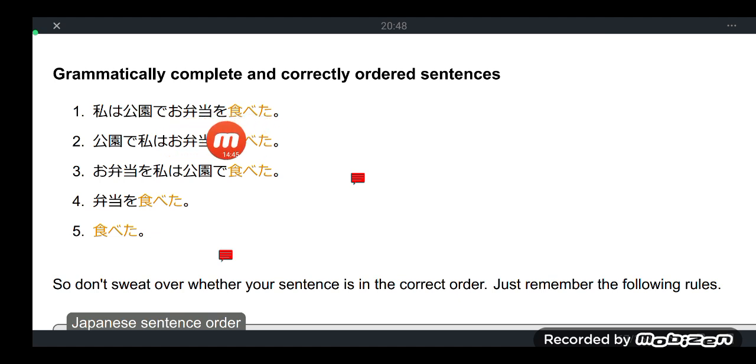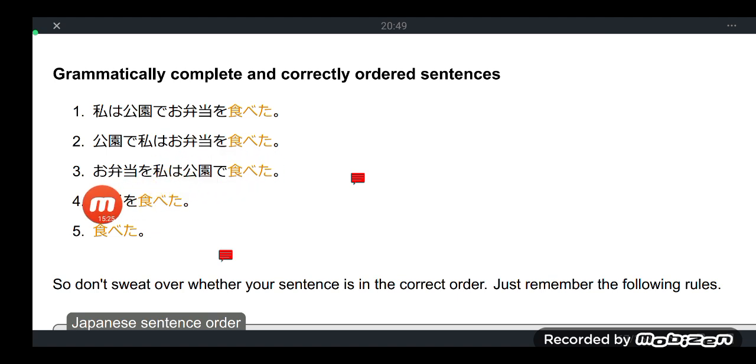So a classic example of a transitive verb is usually paired with the particle wo, and this is the direct object. The tabeta action is done unto the obento. And this watashi wa is translated as for me. And then sentence number 2. 公園で私はお弁当を食べた. Still correct. In a park, as for me, I ate the obento.